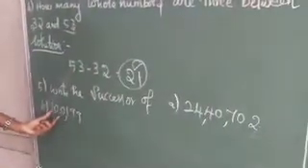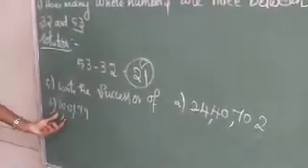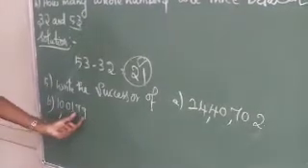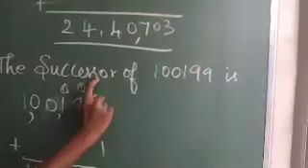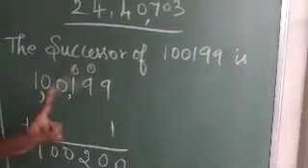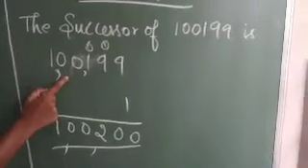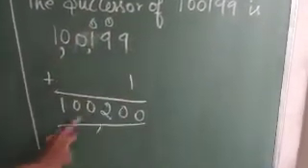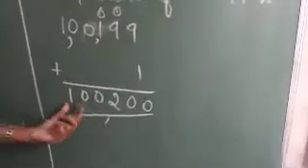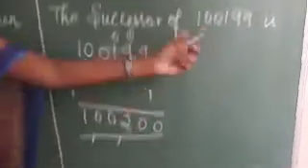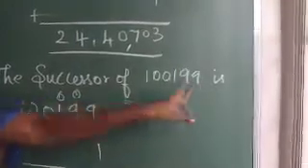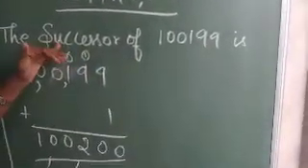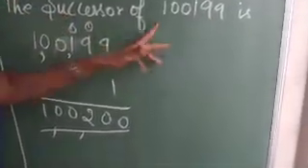So see the next sum. The next question is, you have to find the successor for 1,199,000. For successor, what do you have to do? You have to add 1 to the given number. So here the given number is 1,199,000. When you add 1 you will get 1,200,000. So this 1,200,000 is the successor for the given number 1,199,000. So for successor, you usually add 1 to the given number.